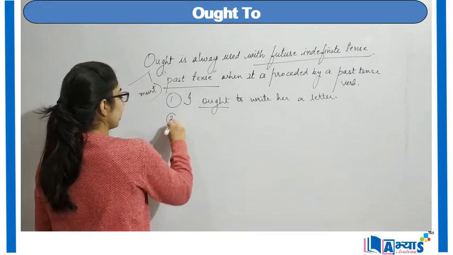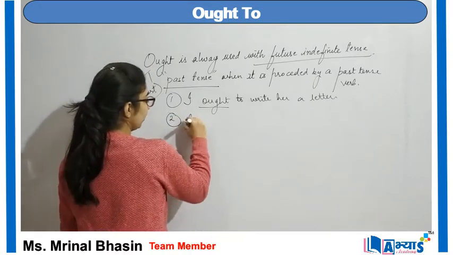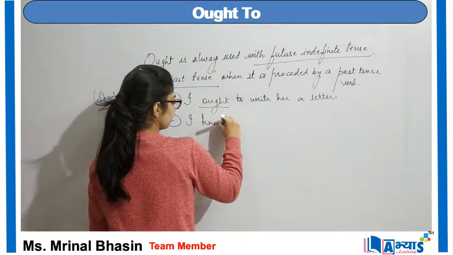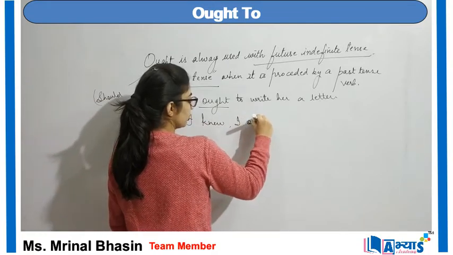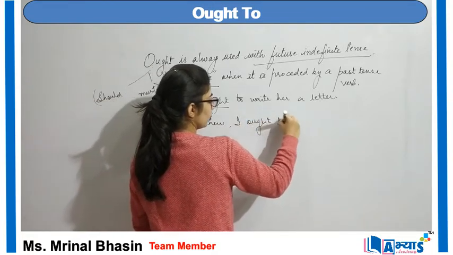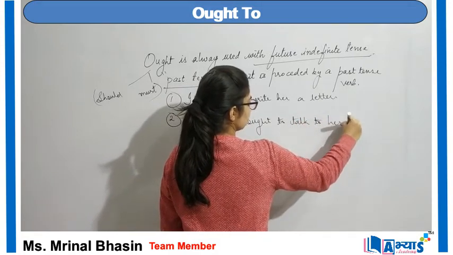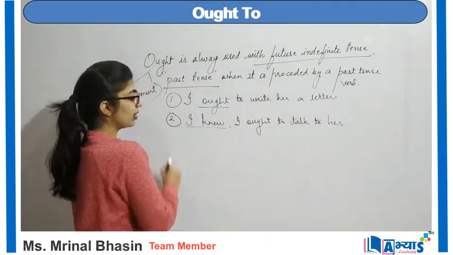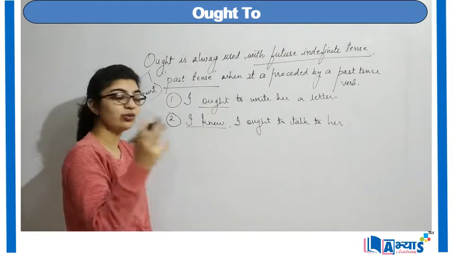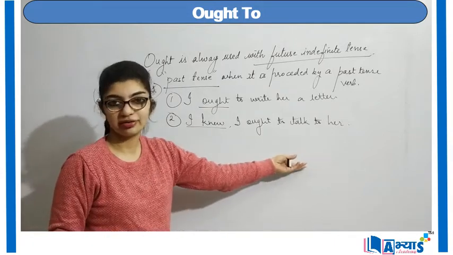Another example can be, I knew I ought to talk to her. So I knew is again the past, but the thing is not done, right?